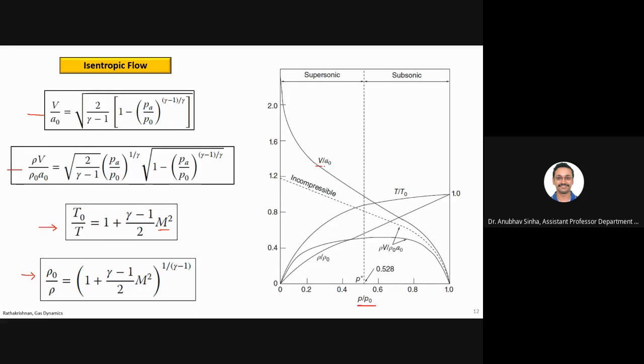So V by V naught. Let us say that P by P naught is 0. It means that the outside pressure is 0, so there we'll have maximum velocity. This is your plot for V. And the other extreme is when P by P naught is 1.